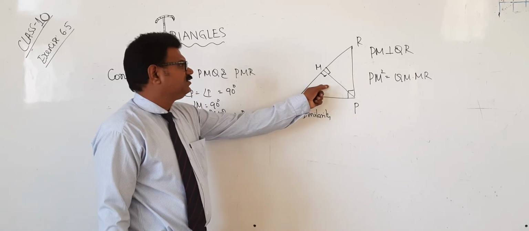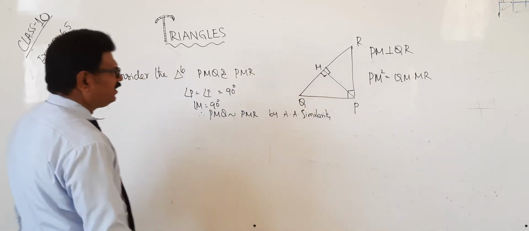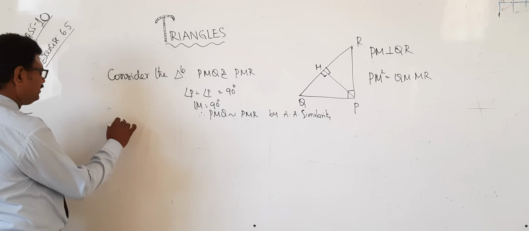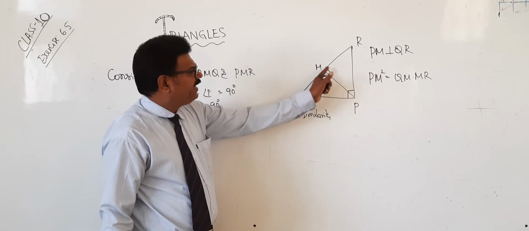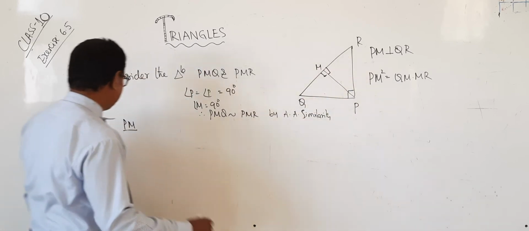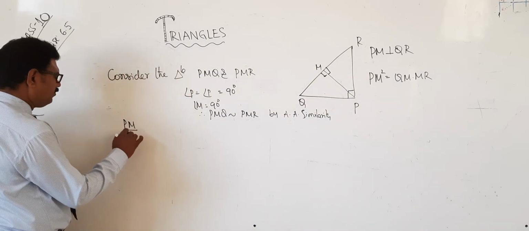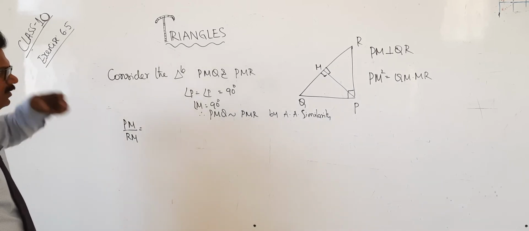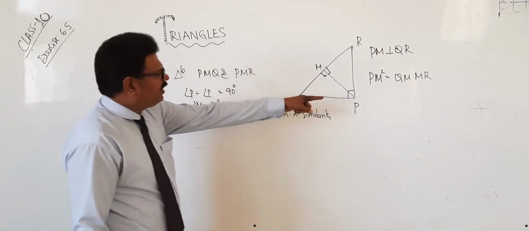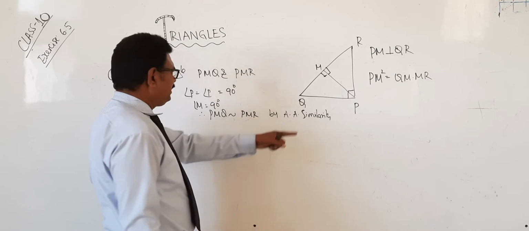Now for this, which is the base? PM is the base. For this, which is the base? MR or RM. Okay? Yes. Next we have taken MP.